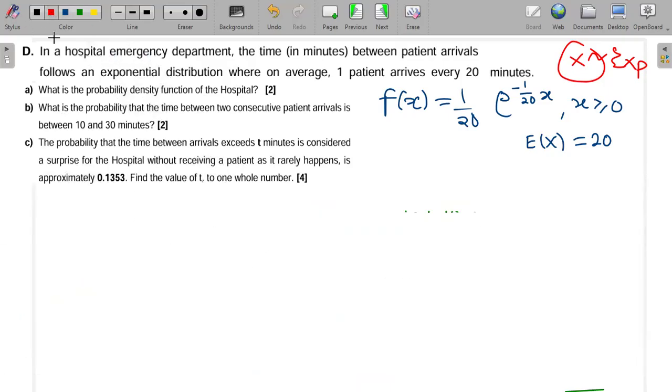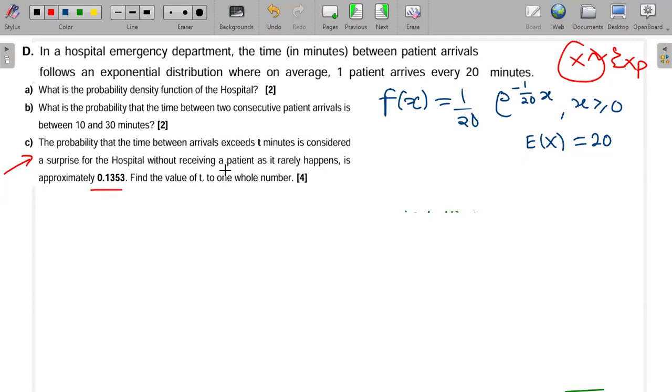Let's look at C. They're saying the probability that the time between arrivals exceeds T minutes is considered a surprise for the hospital without receiving a patient, as it rarely happens. So this probability is approximately 0.1353.